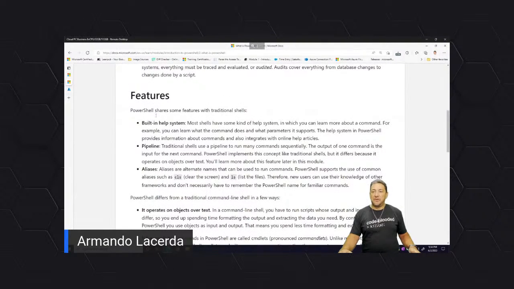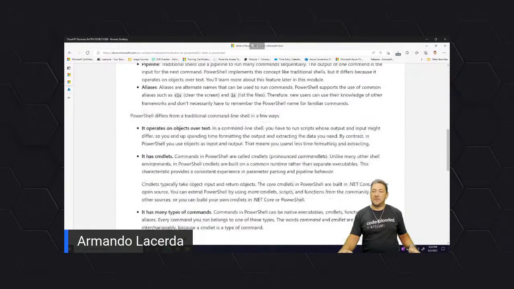Some features of PowerShell: it has a built-in help system, which we'll see how to access. It does pipeline and creates nicknames, right? Also known as aliases, to commands that are already there. So some of the interesting features in PowerShell.